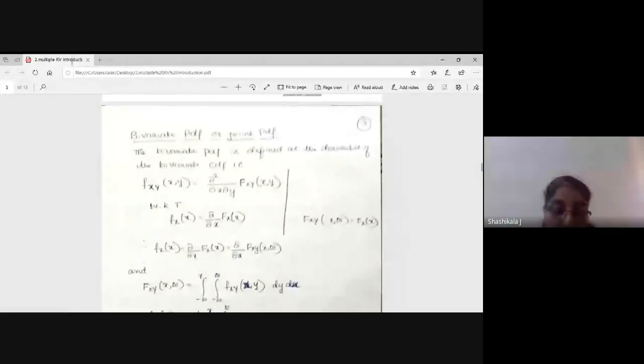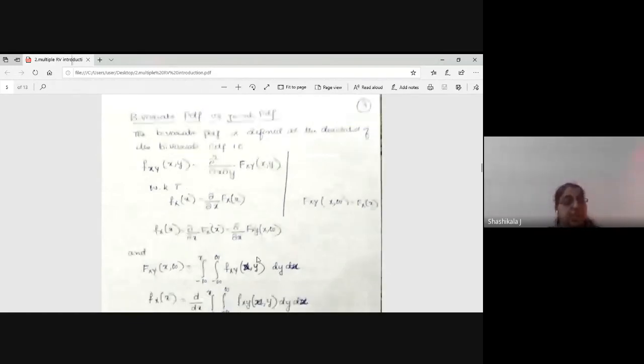So the bivariate PDF, again I'm repeating, is the differentiation of your CDF function; for the bivariate case it is double differentiation, d square dx dy. If it is only a single variable, then we know the relation between this and this. The same thing we are applying.